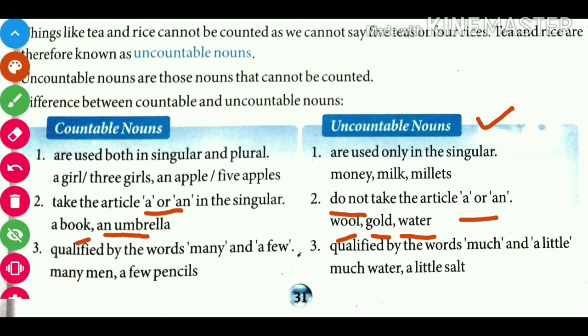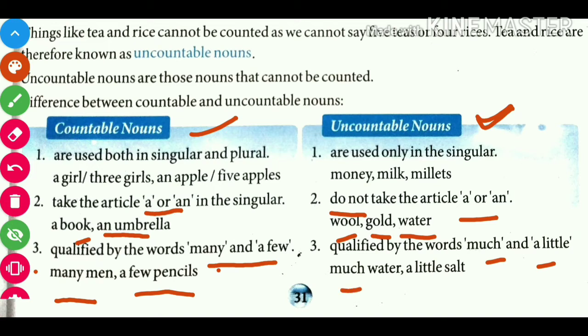Now number 3. Countable nouns are qualified by the words many or a few, many men or a few pencils. Uncountable nouns are followed by the words much or a little.